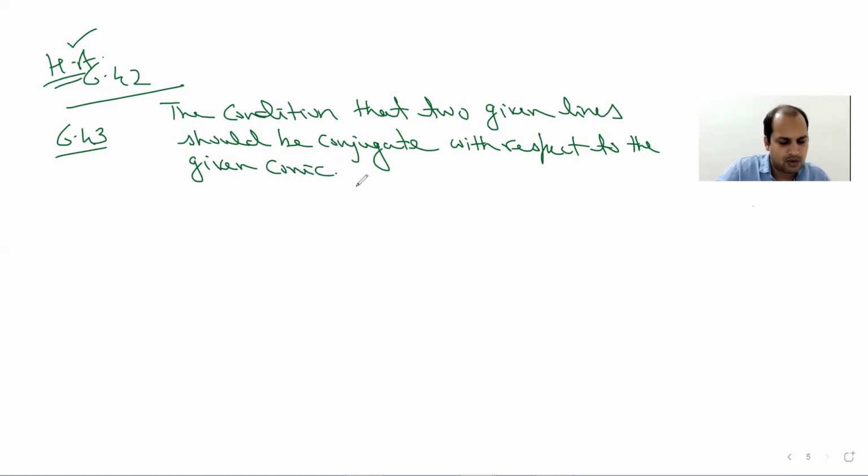So we need to find the condition under which 2 given lines are conjugate, the condition for conjugate lines.